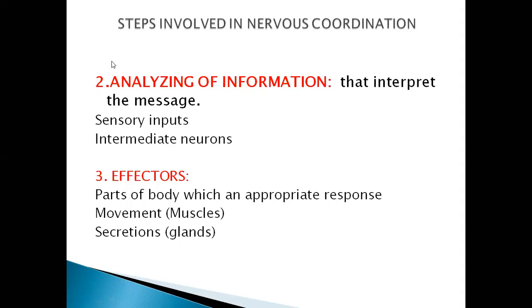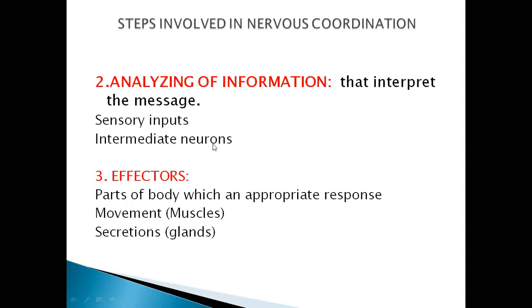The sensory inputs, like the receptors, send the sensory input towards the brain. Fine. And the next thing is analyzing of information is being done by intermediate neurons that read the message that has been received by these sensory inputs. Two parts are here, sensory inputs and intermediate neurons.